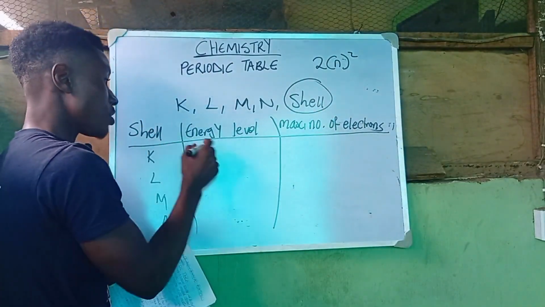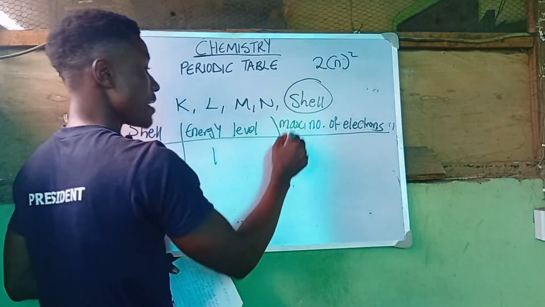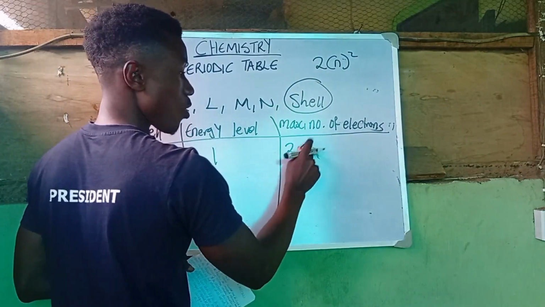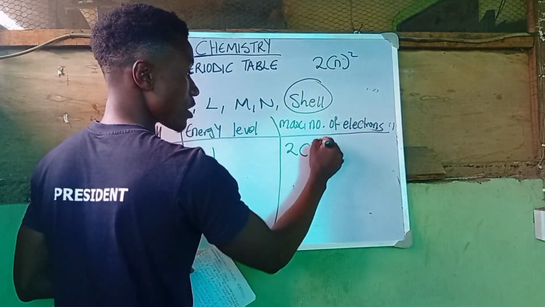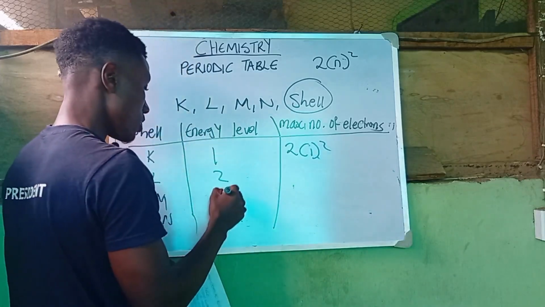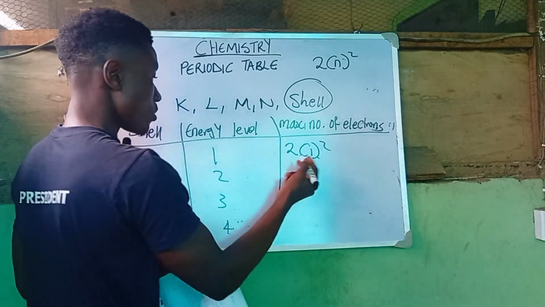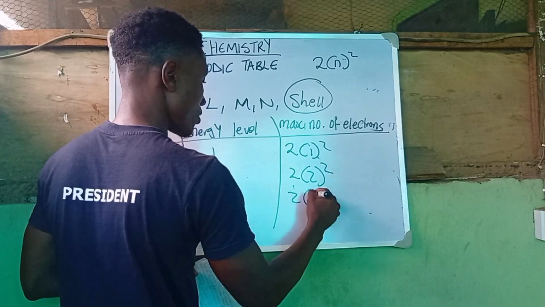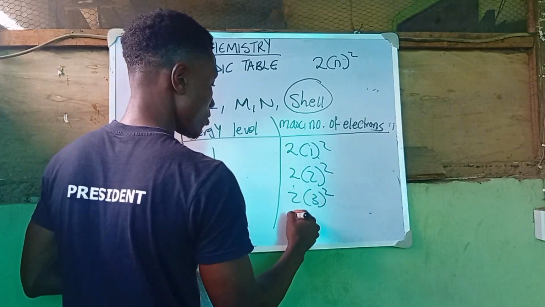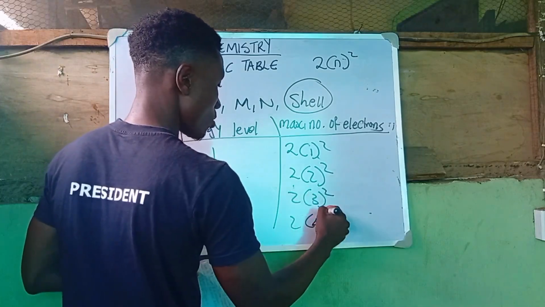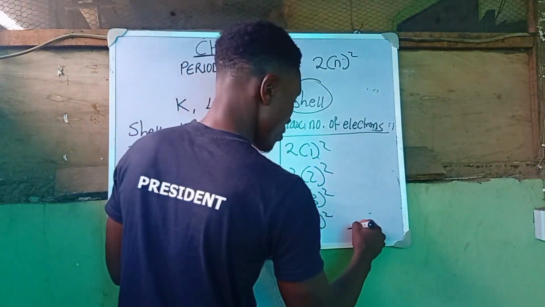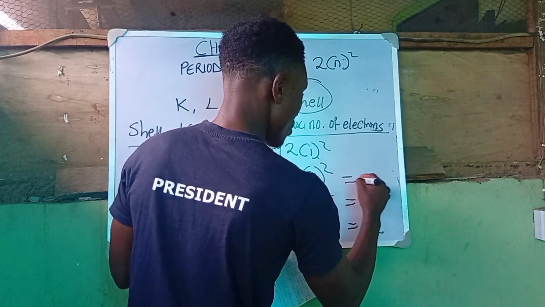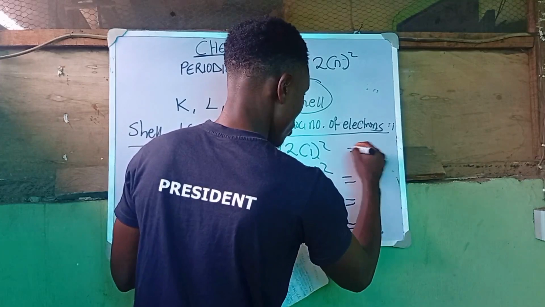So we have our K, which is energy level 1. Applying this, what we are simply going to get is 2 times 1 raised to power 2. So this is 2, this is 3, and this is 4. So this is 2 times 1 raised to power 2, 2 times 2 raised to power 2, 2 times 3 raised to power 2, and 2 times 4 raised to power 2. And we already know that this is going to be 32, this is going to be 18, this is going to be 8, and this is going to be 2.